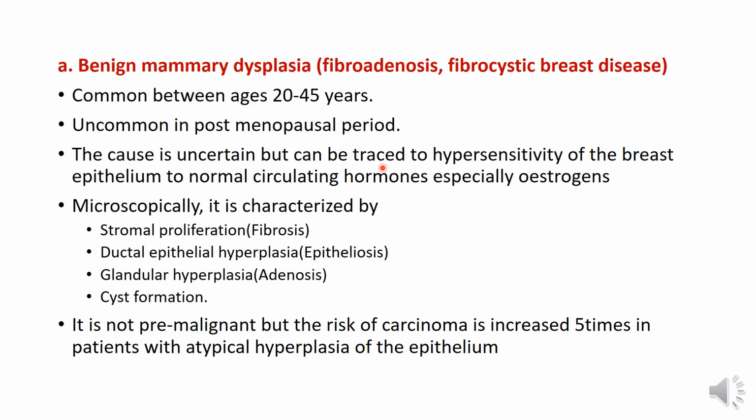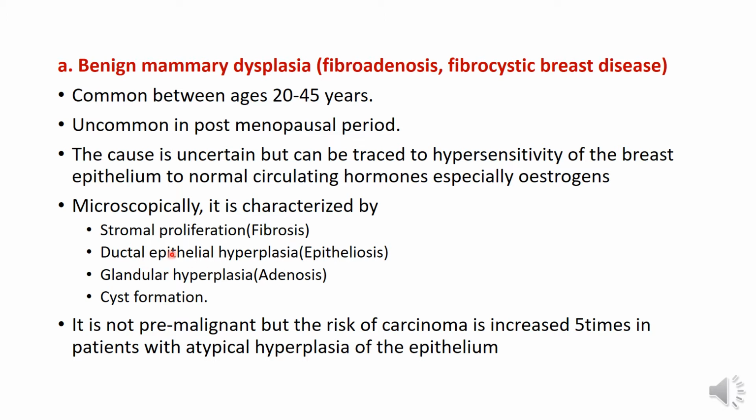It's uncommon in the postmenopausal period. The cause of this condition is uncertain, but it can be traced to hypersensitivity of the breast epithelium to normal circulating hormones, especially estrogen. This can explain why it's common in the reproductive age group, because of the levels of estrogen.